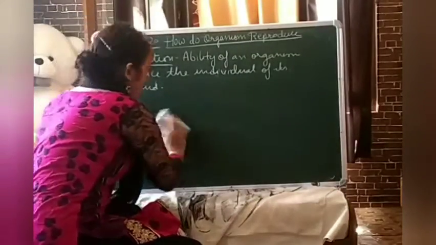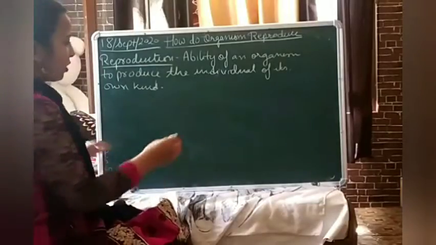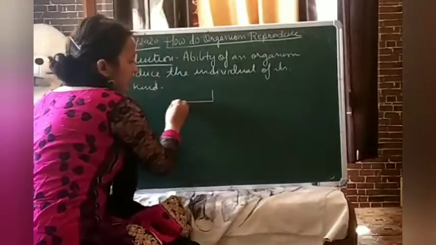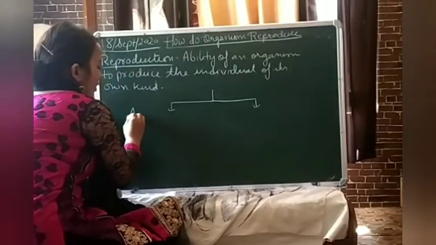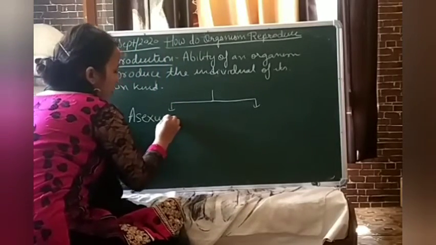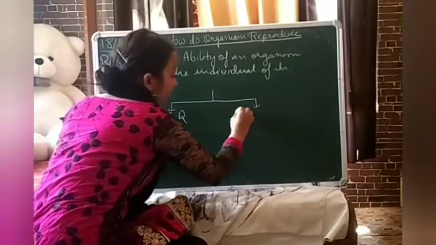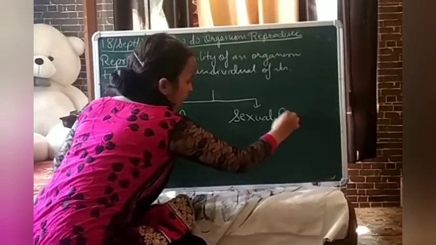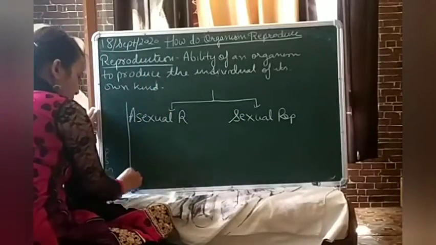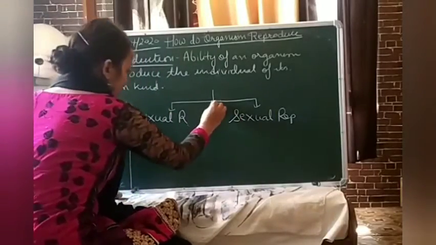Here I have used the word sexual reproduction. It means that there is another kind of reproduction also. Yes, there is, students. Reproduction is of 2 types, that is asexual reproduction and sexual reproduction. So how to write? Like this.